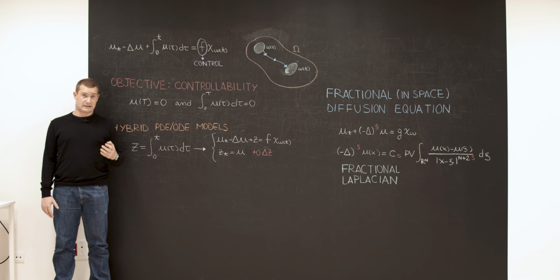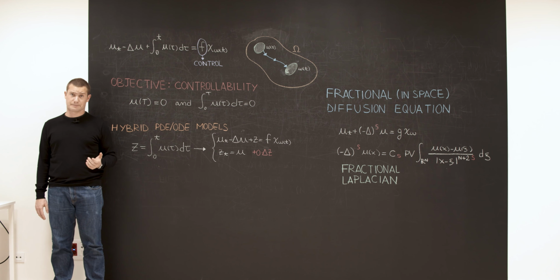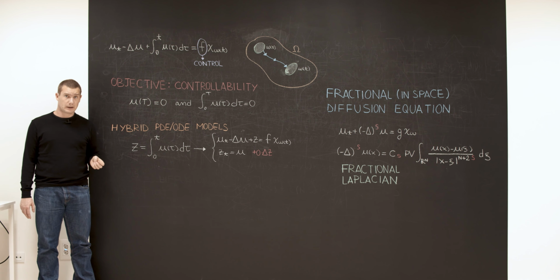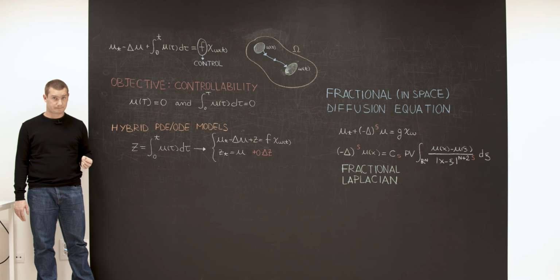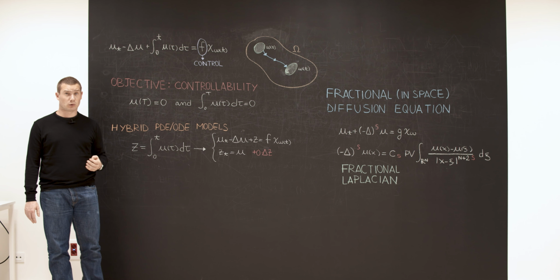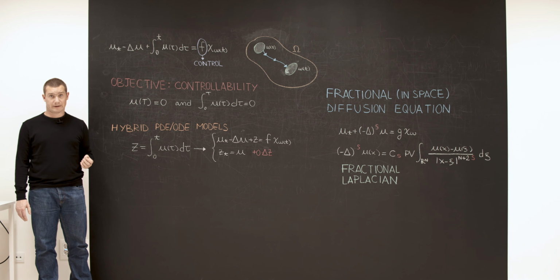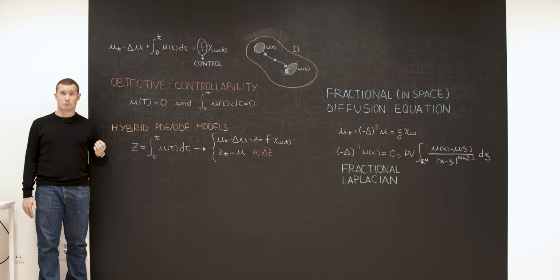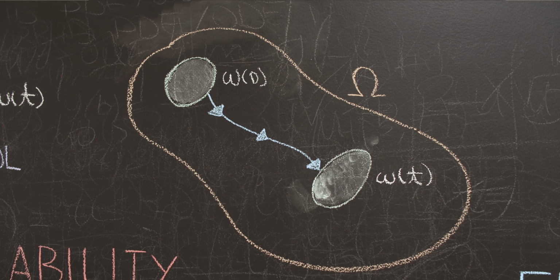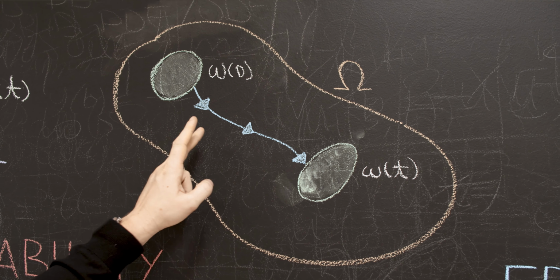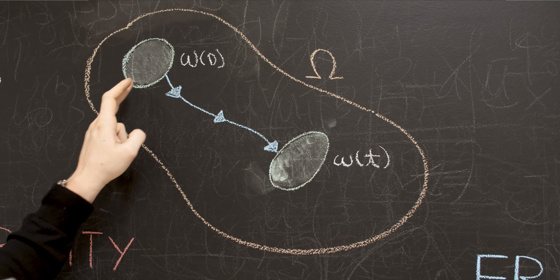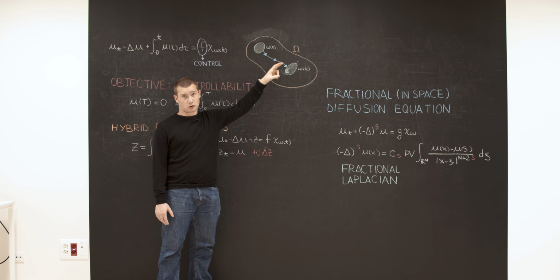Because of the presence of these non-diffusive components, certain states of the system present non-propagation properties. This means that they cannot reach the controller no matter where it is located in the domain we are considering. To overcome this problem, in the DyCon team we proposed to address the controllability of memory and hybrid PDE-ODE models with the employment of the so-called moving control strategy. This means nothing more than moving the control inside the physical domain in such a way that in a given finite time horizon it covers the entire domain and reaches all these non-propagating components.